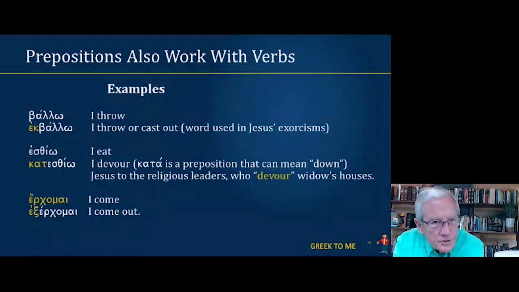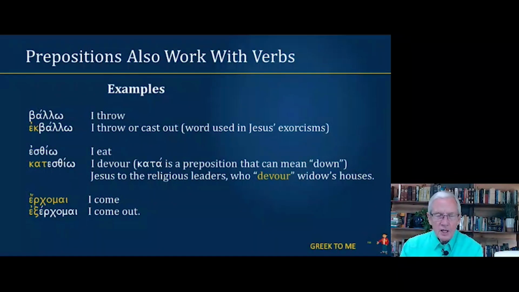The word esthio means I eat. Katesthio means I devour. Kata is a preposition that means down. So Jesus to the religious leaders who devour widows' houses. What a graphic picture that is. And underneath that we have the deponent verb erchomai, I come.